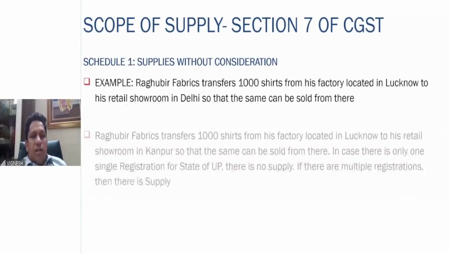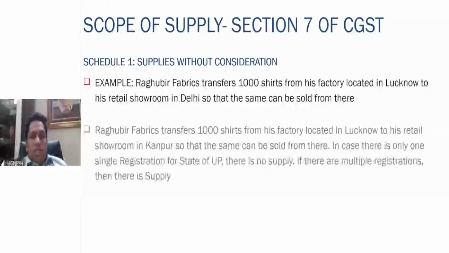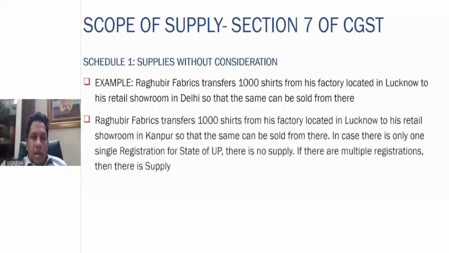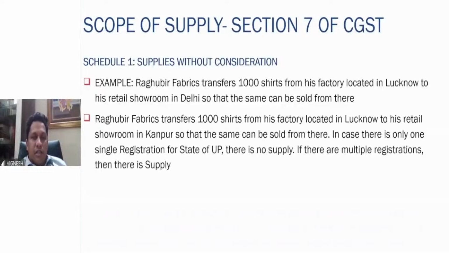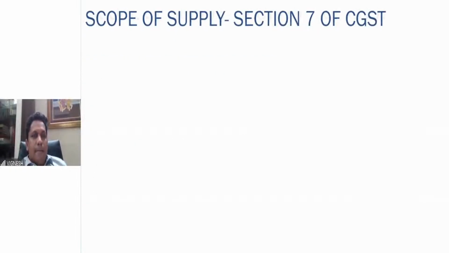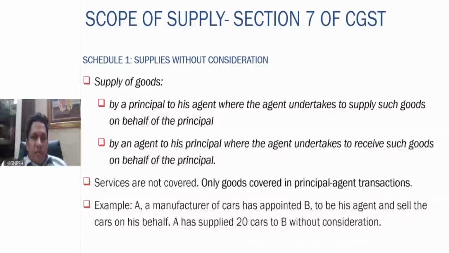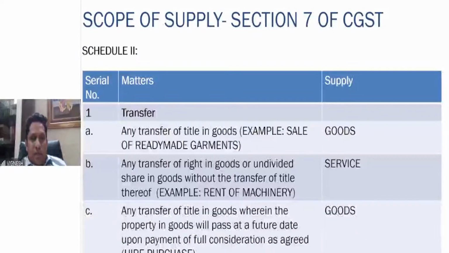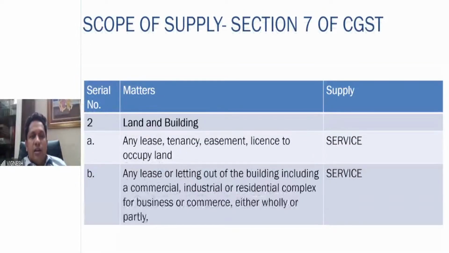Examples on supplies without consideration. Principal agent transaction, we have seen who should raise the invoice in case of without consideration to be covered. DCA is basically guaranteed the payment, giving the loans, that also is there. Sales promotion schemes, free samples, items are given, whichever is goods, whichever is services are clearly mentioned here in these particular schedules. So I think this is also there.